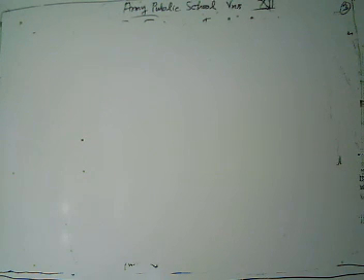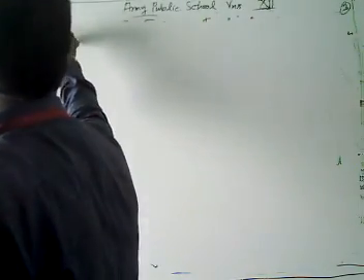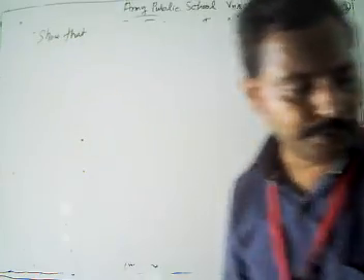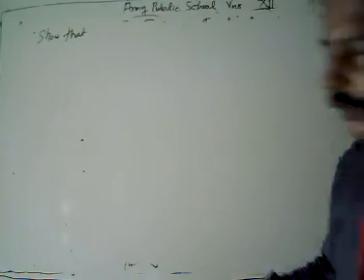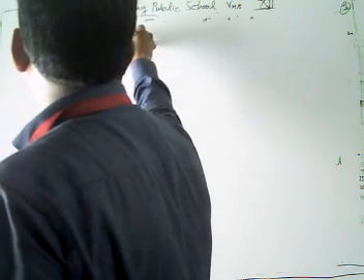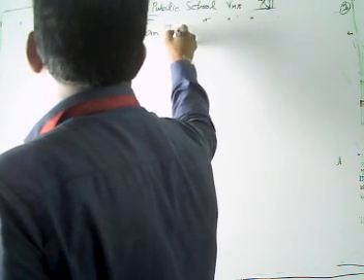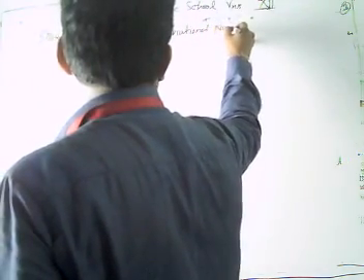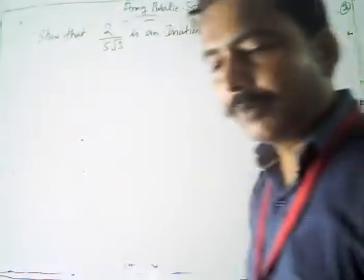What we take to show is that 2 upon 5 root 3 is an irrational number. Take another small example. Now we have to show that 2 upon 5 root 3 is an irrational number.